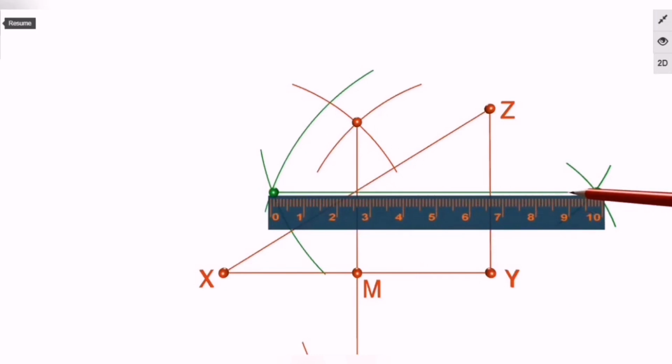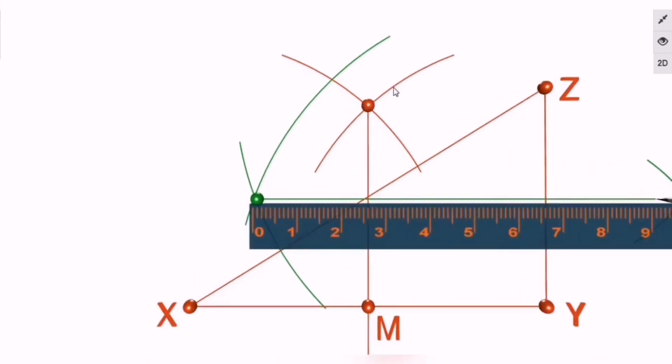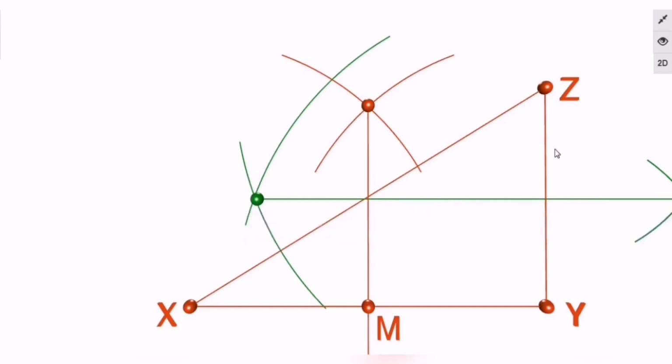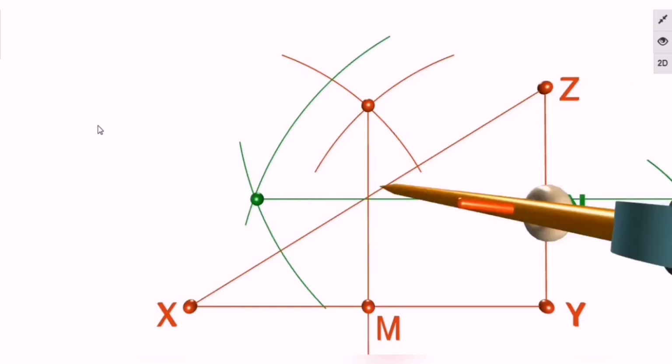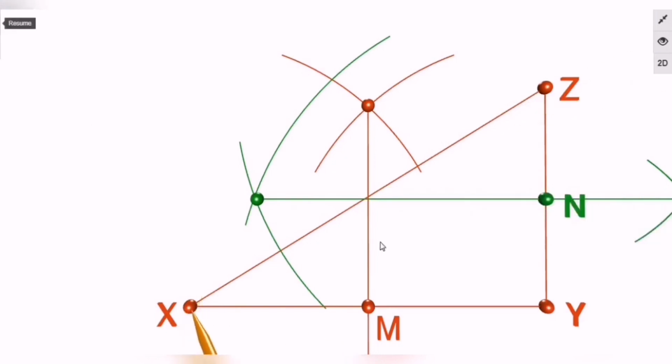And now that segment will intersect side YZ at one point, correct? And that point is considered as the midpoint for the segment, and here it goes with a green point. I have shown the midpoint for the side.